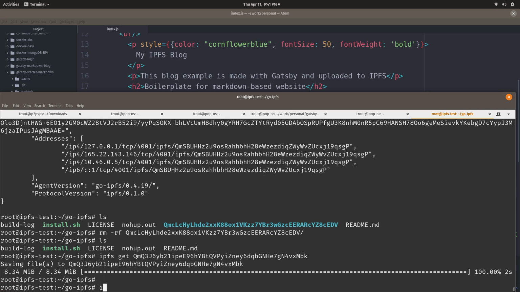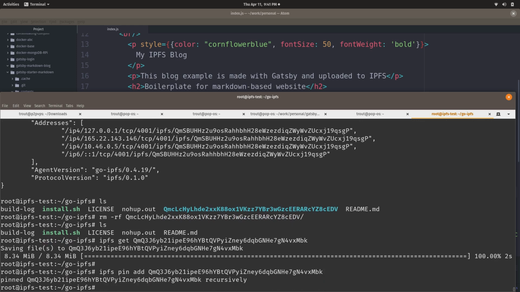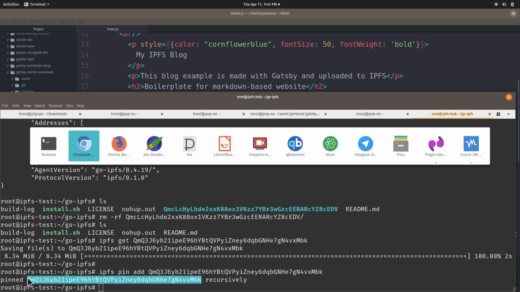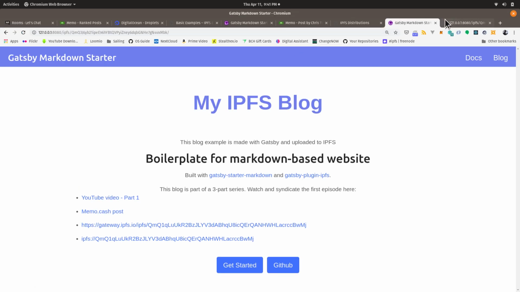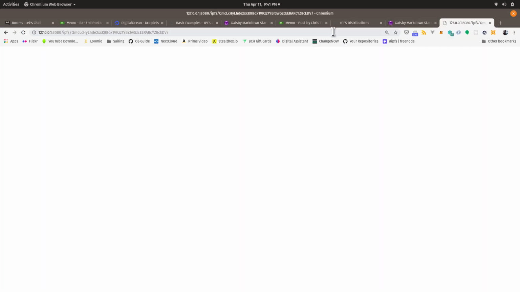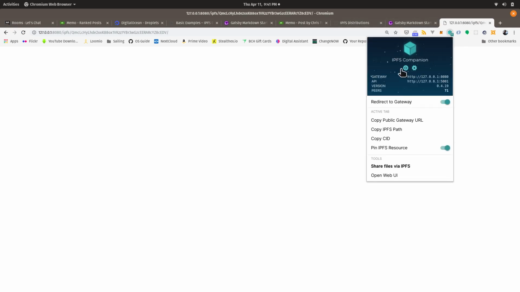And I'm going to do IPFS pin add that hash and pin that. Okay. So now that we have the right stuff uploaded, well, we know we can get it locally because we just did that. So I'm going to turn this guy back off.